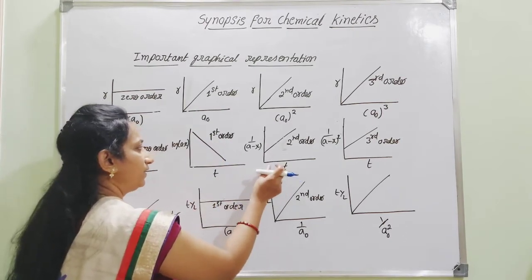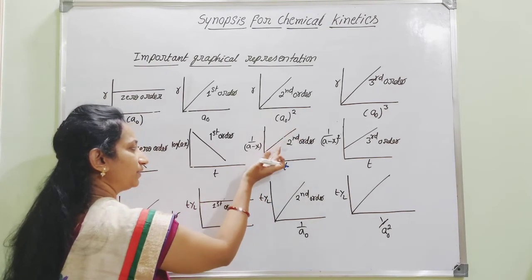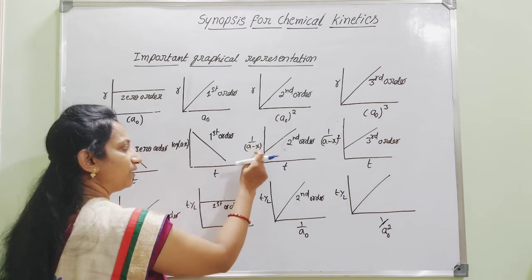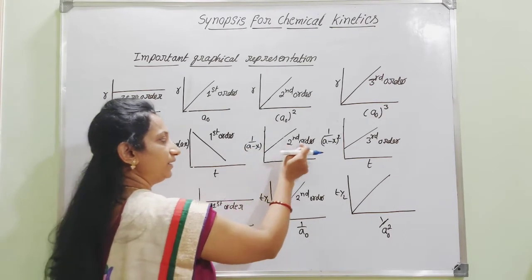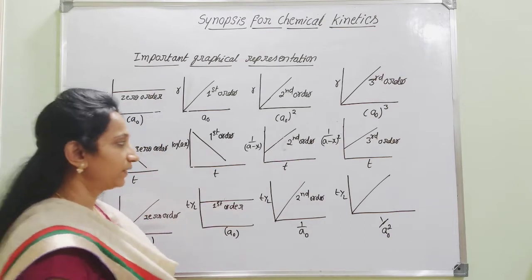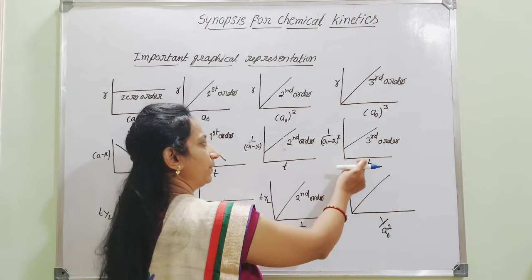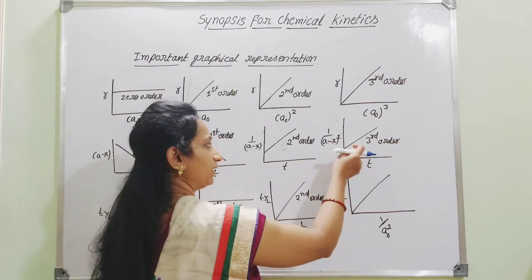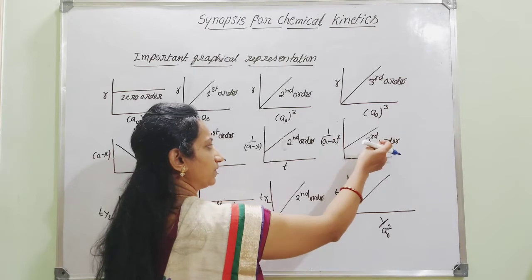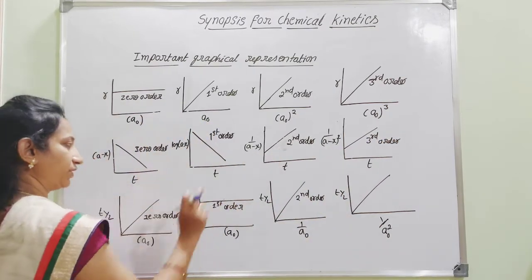In this case you are getting a straight line with an intercept value, and that graph is obtained by plotting 1 by a minus x against t, then it is said to be second order. But for third order, the graph is obtained by plotting 1 by (a minus x) whole square against t, and you are getting a straight line with intercept, that is said to be third order. That is how we can distinguish here.